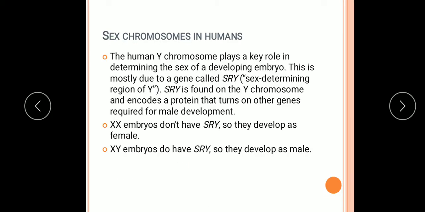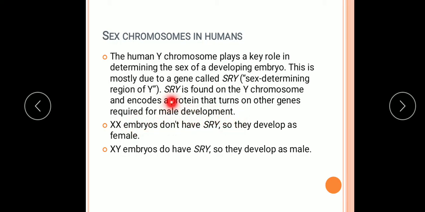Sex chromosomes in humans. The human Y chromosome plays a key role in determining the sex of the developing embryo. How? This is mostly due to the gene called SRY. This SRY is the sex determining region of Y. SRY is found on the Y chromosome and encodes a protein that turns on other genes required for male development.